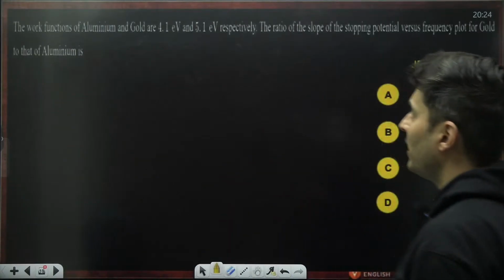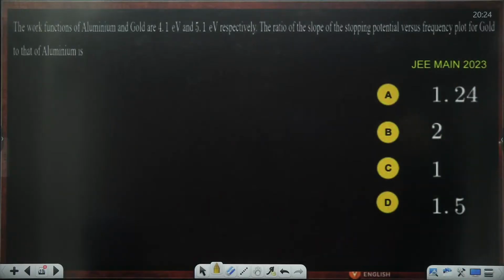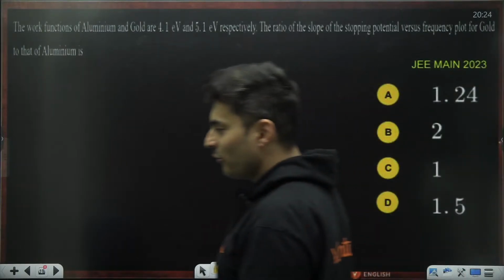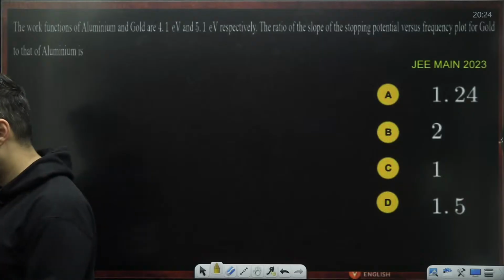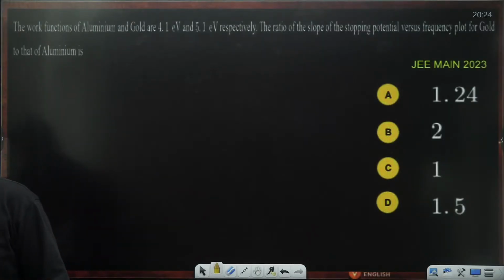The work function of aluminum and gold are 4.1 and 5.1. What is the ratio of the slope of stopping potential versus frequency for gold to that of aluminum? Very nice question. Let's see if you can figure it out.